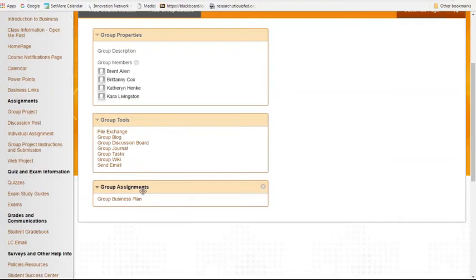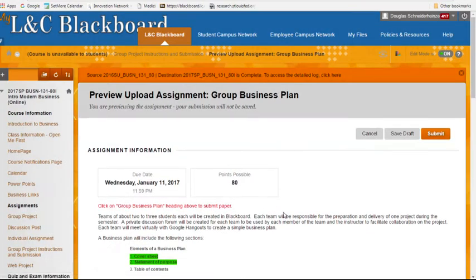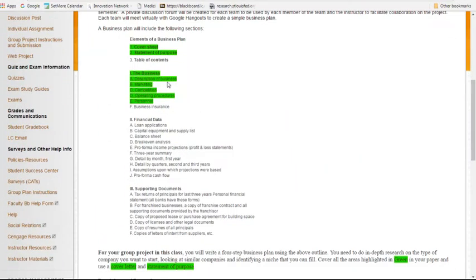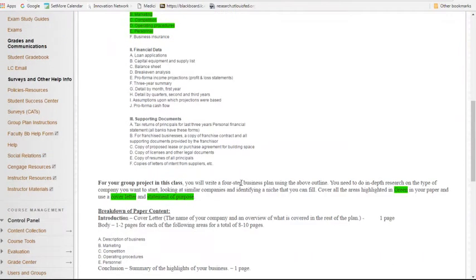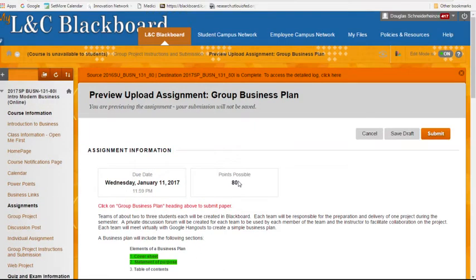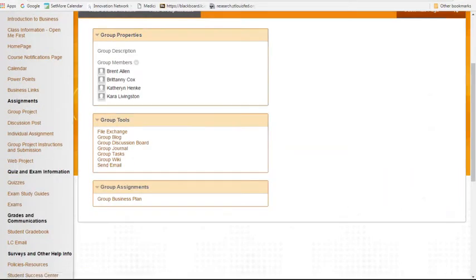You can also have some group discussion boards. You can see the group business plan here. It tells you about the group business plan. These few areas here that are in green is what your paper is going to be about. There's detailed descriptions on that page about your group project that you can read and find out more about your group project.